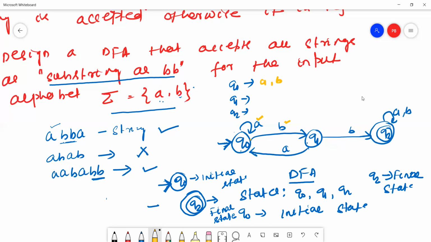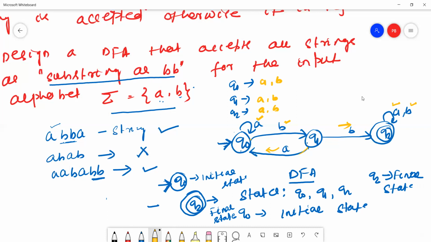Q1 reads A and Q1 reads B. Again check the Q2 state. Yes, Q2 reads A and Q2 reads B, A comma B.